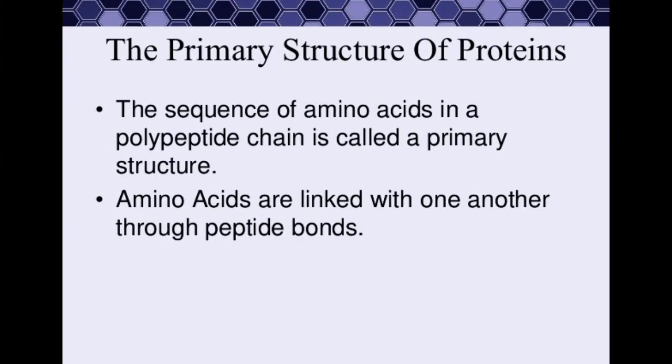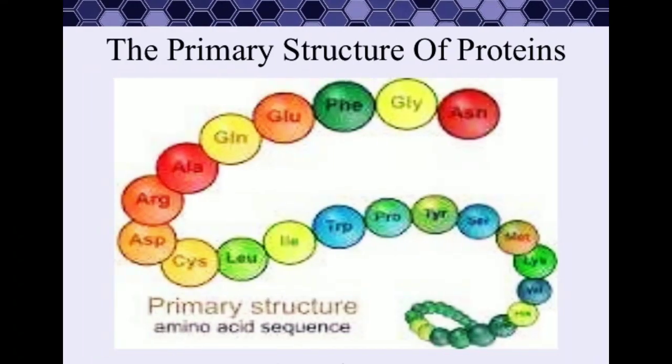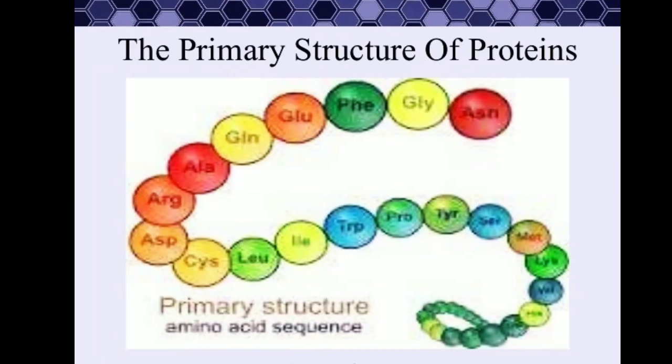The primary structure of proteins. The sequence of amino acids in a polypeptide chain is called a primary structure. Amino acids are linked with one another through peptide bonds. This is the primary structure of proteins.